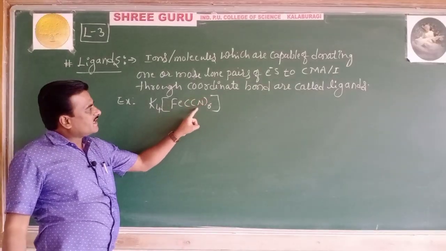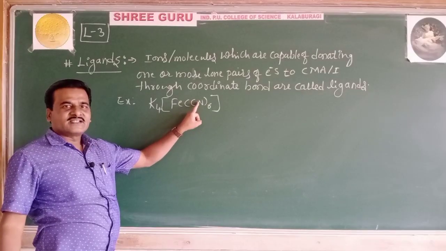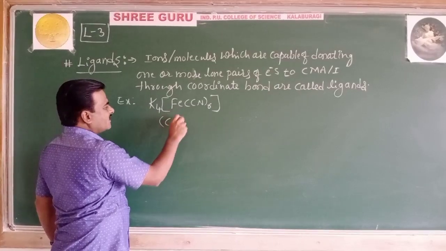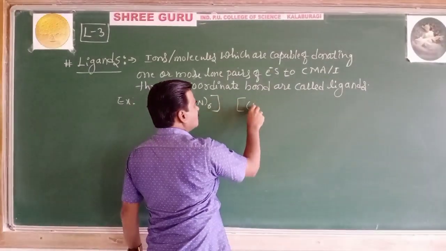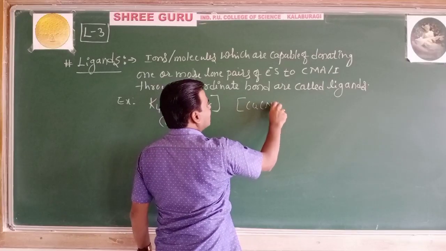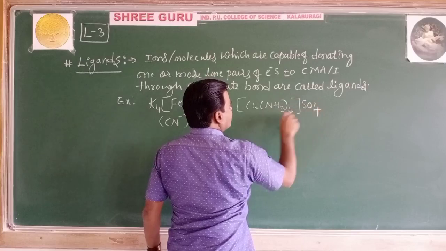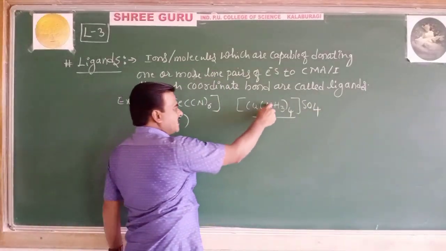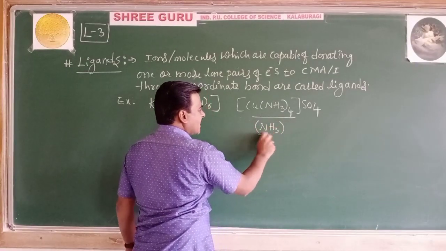In this, CN minus, a negative ion, is nothing but a ligand. If I take another, [Cu(NH3)4]SO4, in this coordination compound, NH3, a neutral molecule, is a ligand.